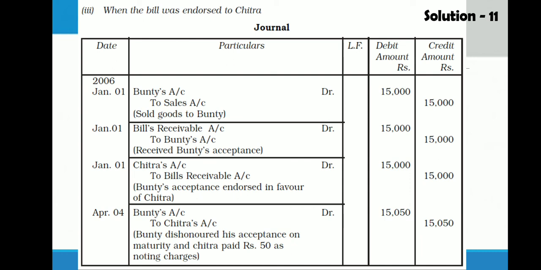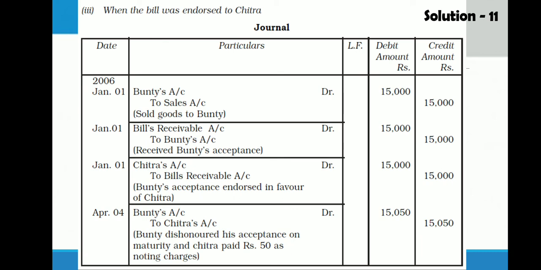On maturity date, Chitra will go for collection, but Bunty could not make payment, that means dishonor of bill. So Chitra will pay 50 rupees noting charges. So now we are liable to pay Chitra 50 rupees more. So the entry would be Bunty account debit to Chitra. We have sold goods to Bunty, so Bunty is our debtor with 15,000 plus 50 rupees noting charges.